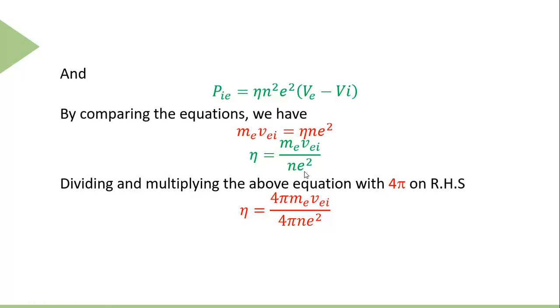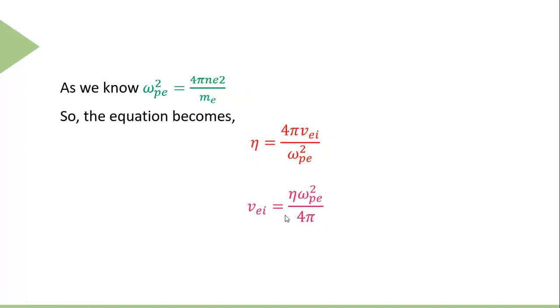Well, if we multiply this eta expression on the numerator and the denominator with 4 pi, then we can express this eta, or the resistivity, in terms of the plasma frequency as well. You know that the plasma frequency squared is defined as 4 pi n e squared over m_e. So eta in this situation will turn out to be 4 pi nu_EI over omega_pe squared. Here you can see that the resistivity varies directly with the collision frequency of the particles, and is an inverse square function of the plasma frequency.